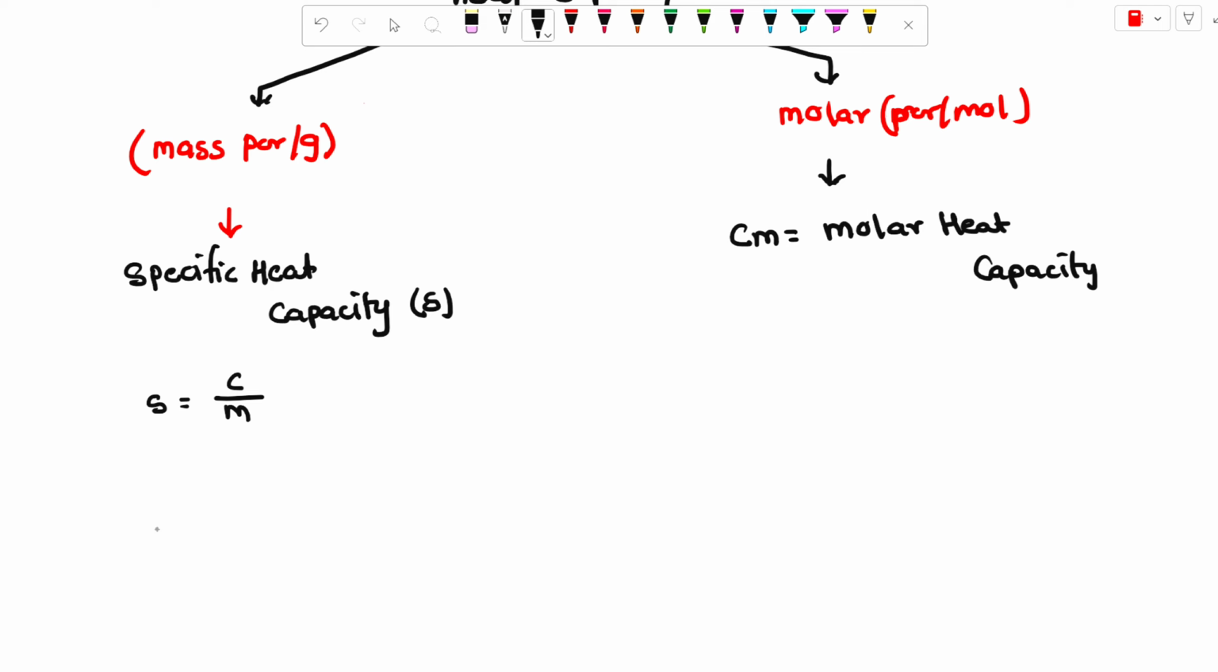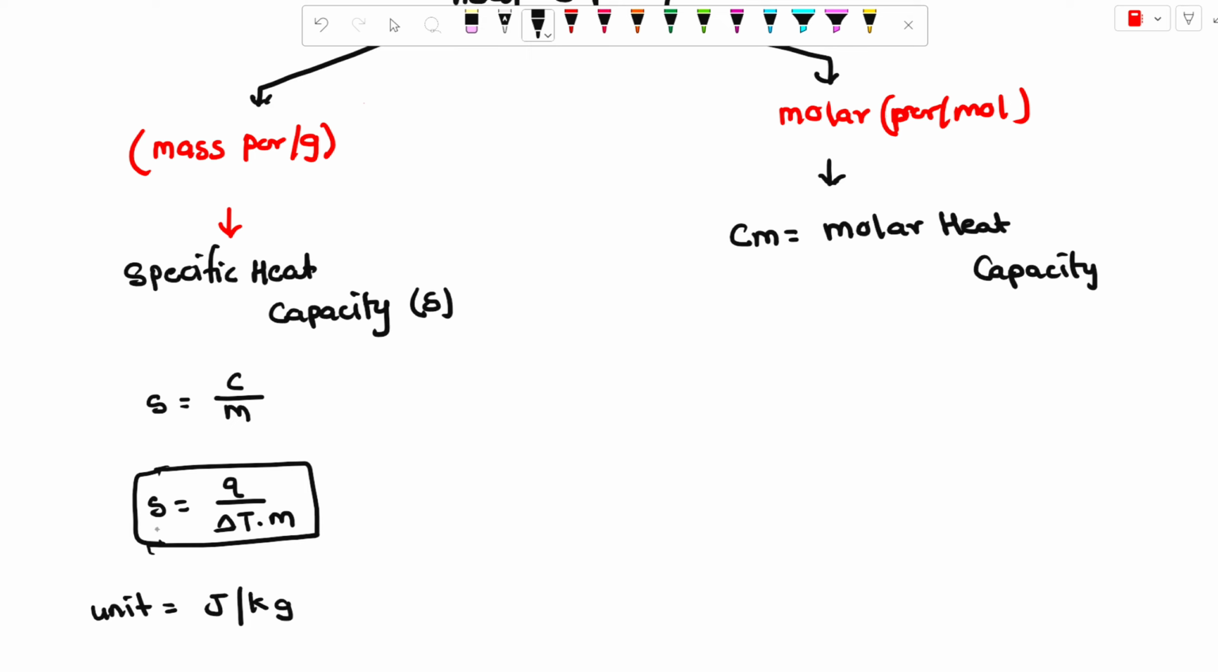We can easily convert it: S into C is equal to... the value of C is Q upon delta T, multiplied by M. This is the final value of specific heat capacity. The unit of specific heat capacity is joule per kilogram.